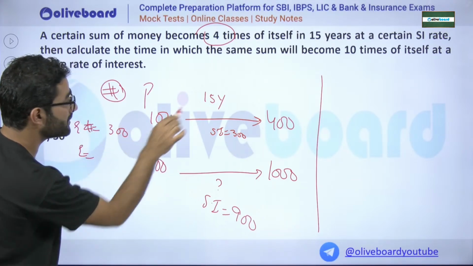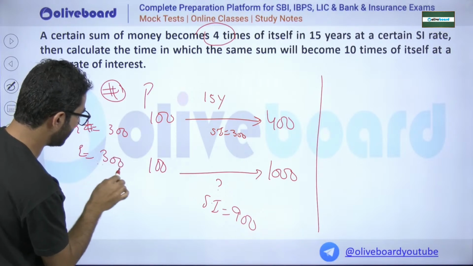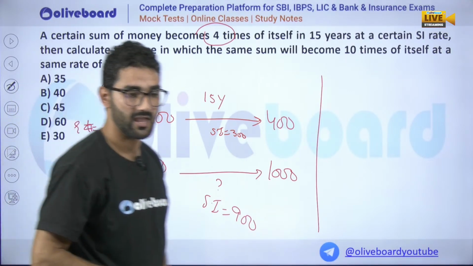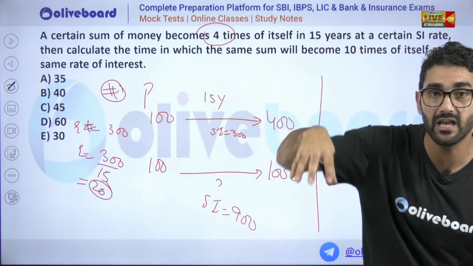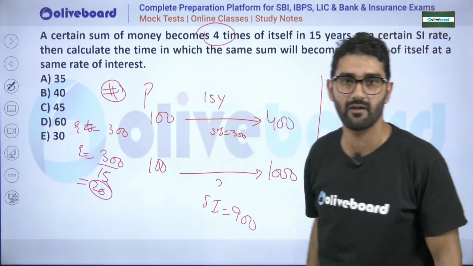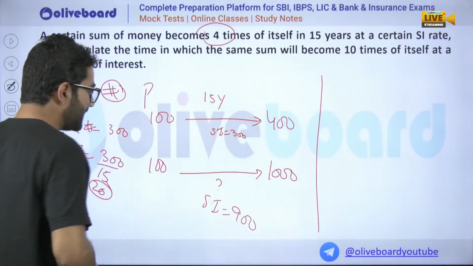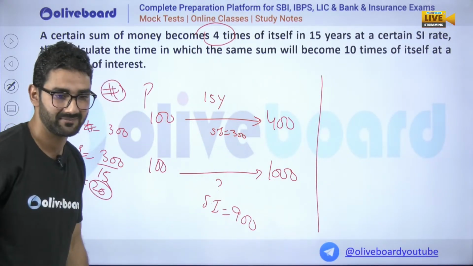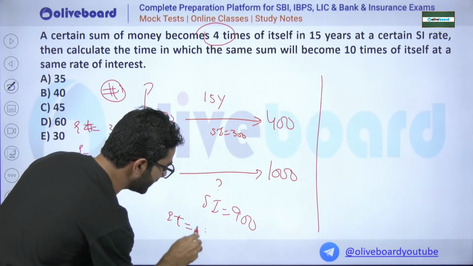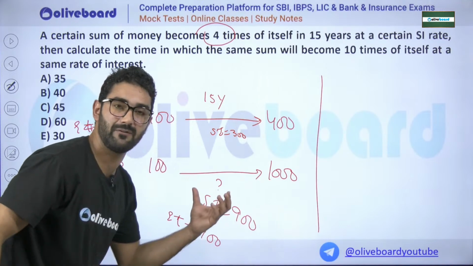So 300 upon 15, how much will it be? It will be 20. For each year there will be an increment of 20. Obviously 20 will be applied on this amount, 100. Now you have to calculate for time, so RT is nothing, it will be how much? 900.